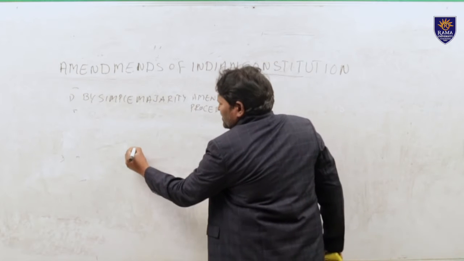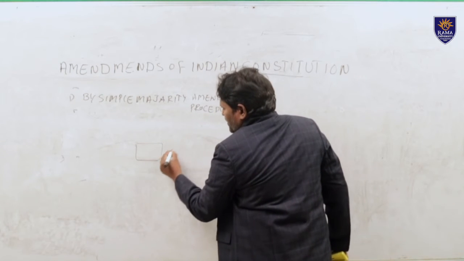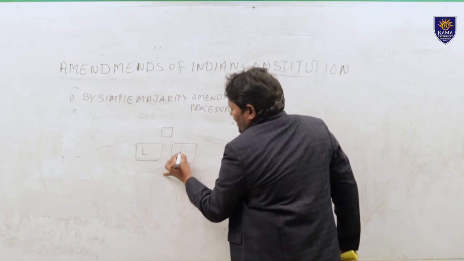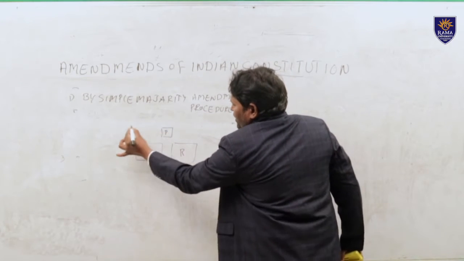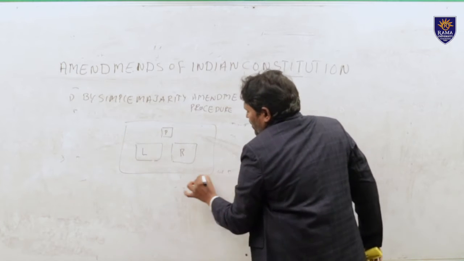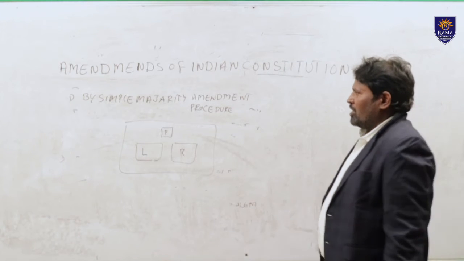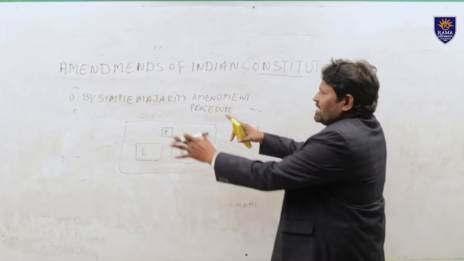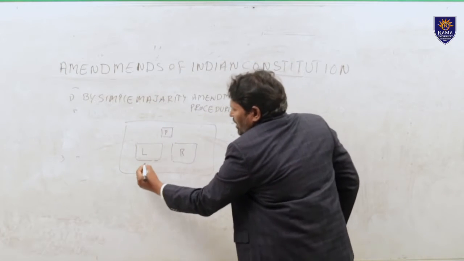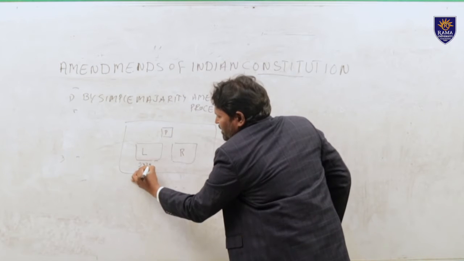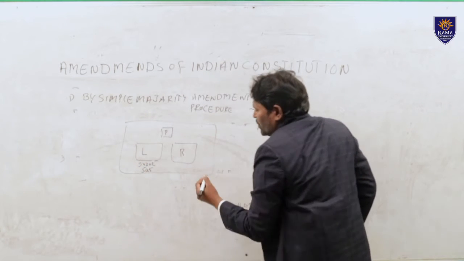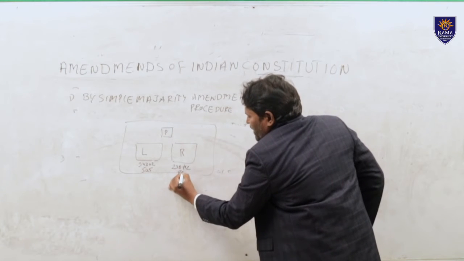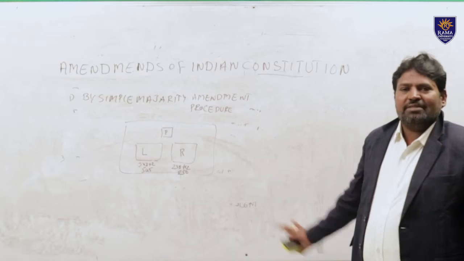The Indian Parliament means the Lok Sabha, the Rajya Sabha and the President. These comprise what is known as the Indian Parliament. So how will the Parliament pass the amendment bill? For simple majority, the Lok Sabha is 543 plus 2, a total of 545 members. The Rajya Sabha is 238 plus 12, a total of 250. That is the membership of the Parliament.